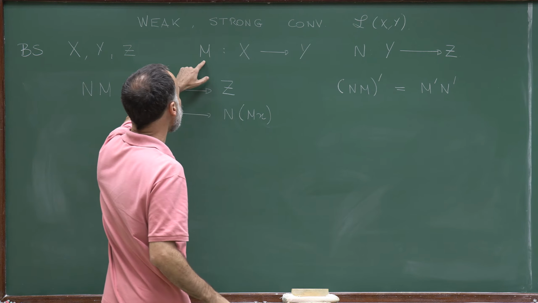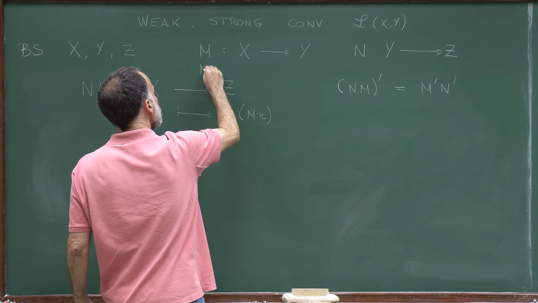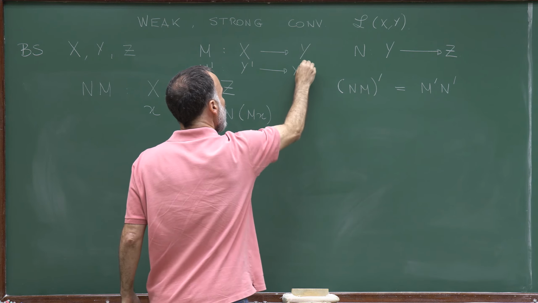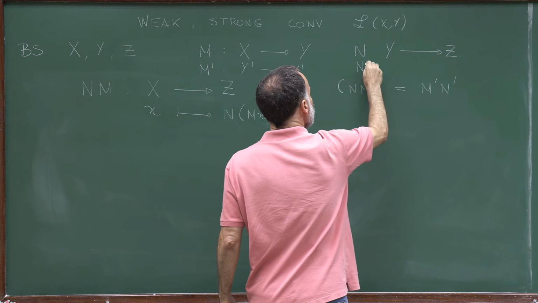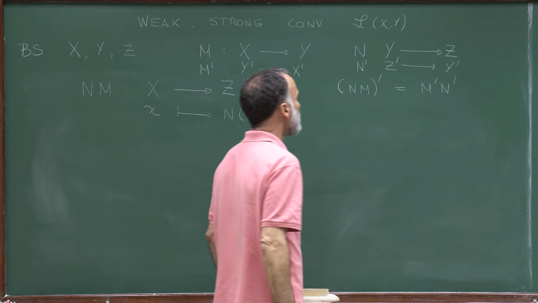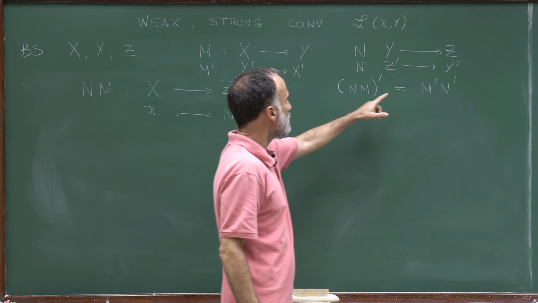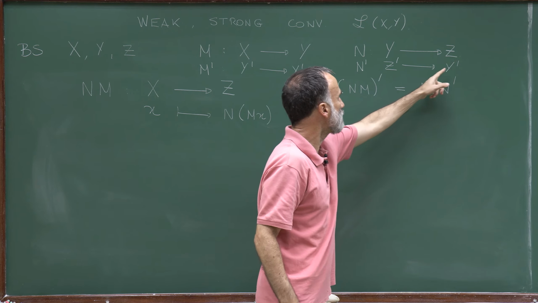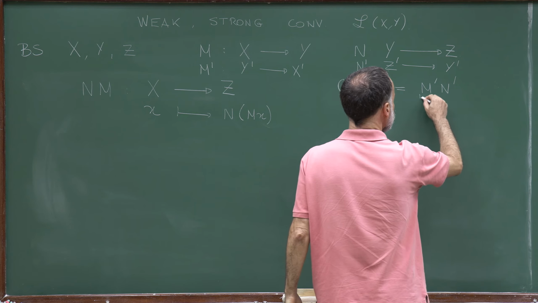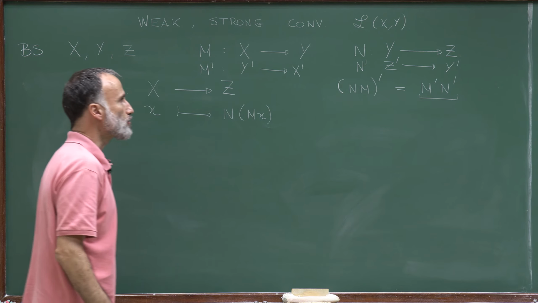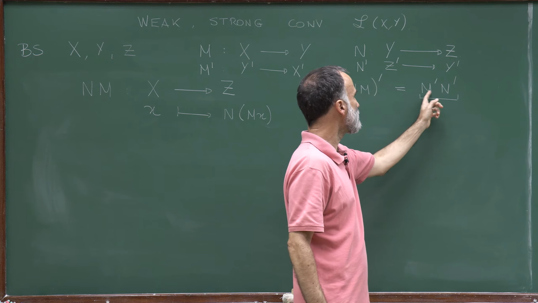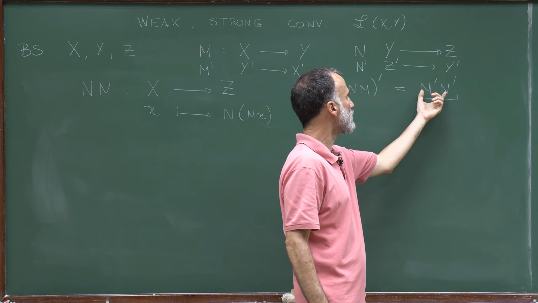So we have M, an operator from X to Y. So M' is now a bounded operator from Y' to X'. And we have an operator N', which is a bounded linear operator from Z' to Y'. So I can take the composition of N', which sends Z' to Y', with M', which sends Y' to X'. So this composition is well defined, and we proved in the previous argument, applied to these two operators, that this is a bounded linear operator.